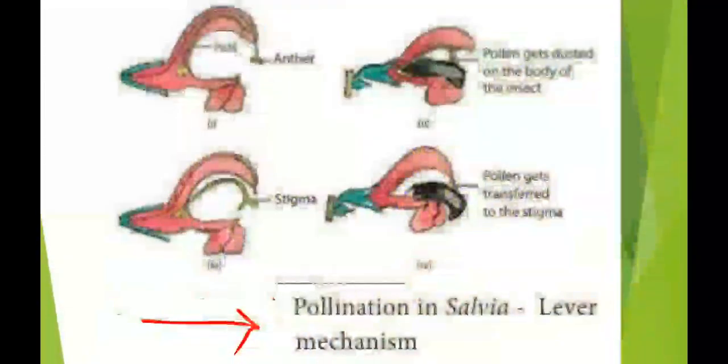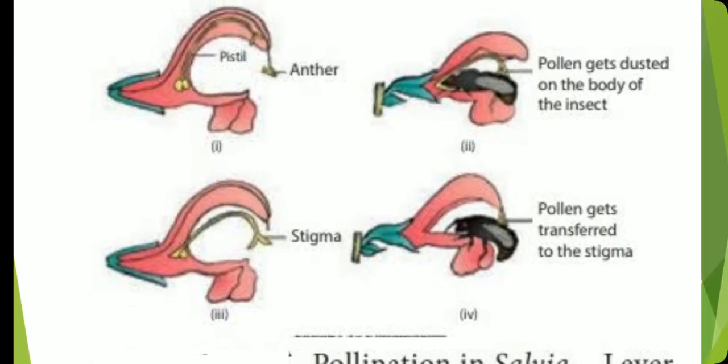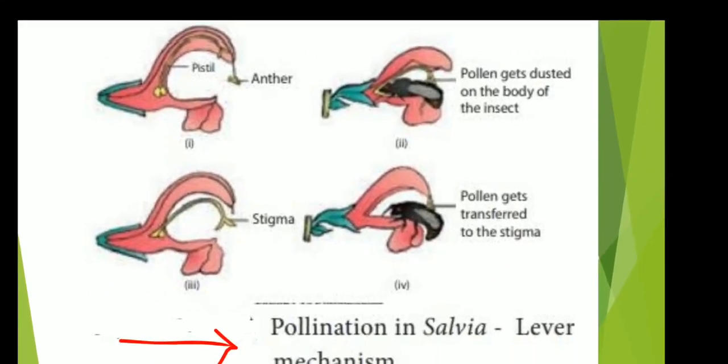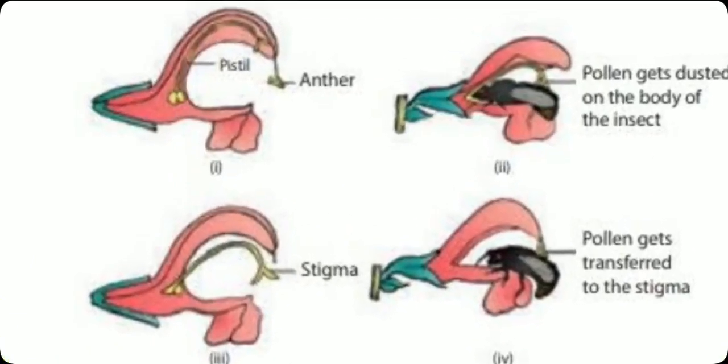In insect pollination, or entomophily, the example of salvia is given in your syllabus. So let me explain it to you. It shows a lever mechanism. What is that? The anther and stigma develop a hood-like structure. In the first picture you can see the anther.